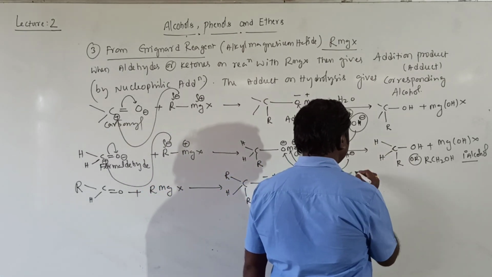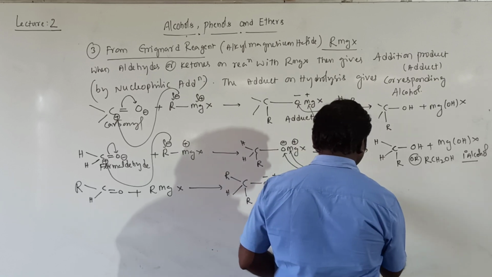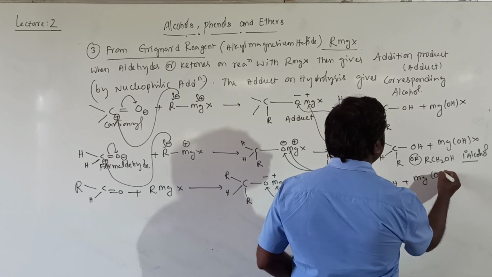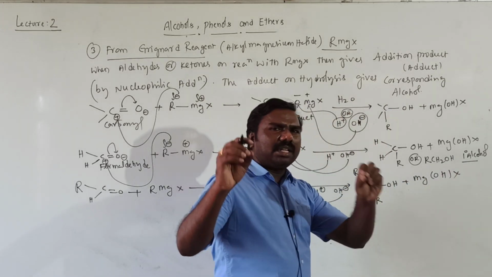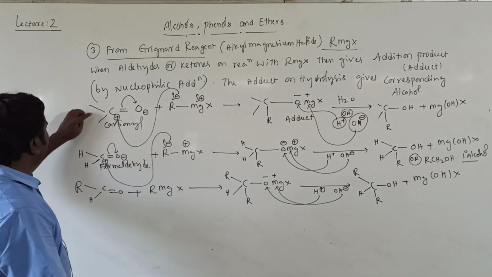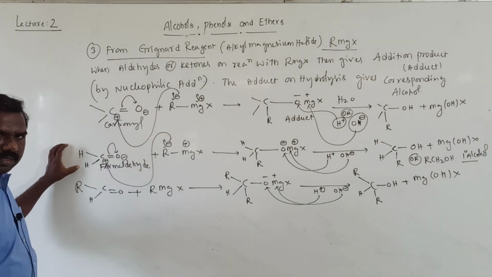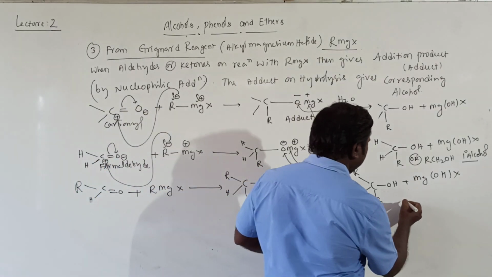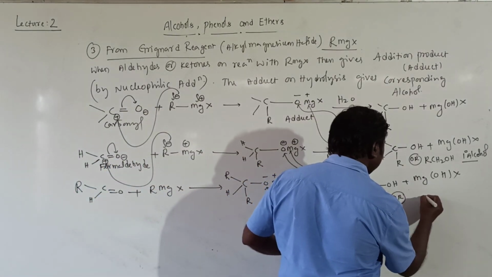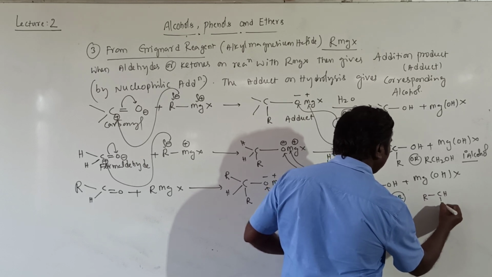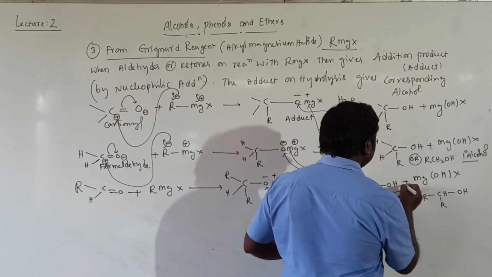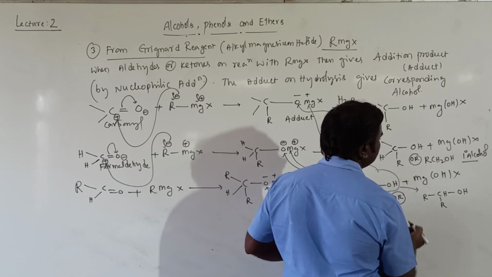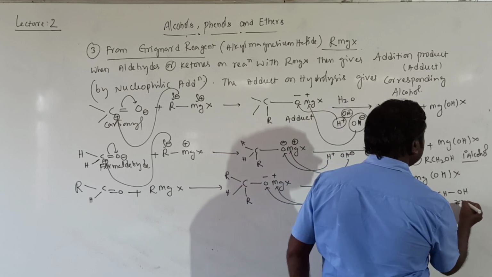Then you will get R, H, R, OH, then MgOHX. Everything same. Here I kept two hydrogens, now I kept R and hydrogen, that's it. So it can be written as R-CH-R-OH. Getting all of you, it is secondary alcohol.